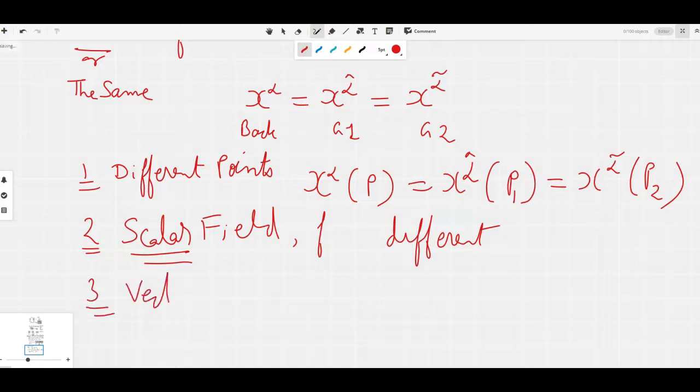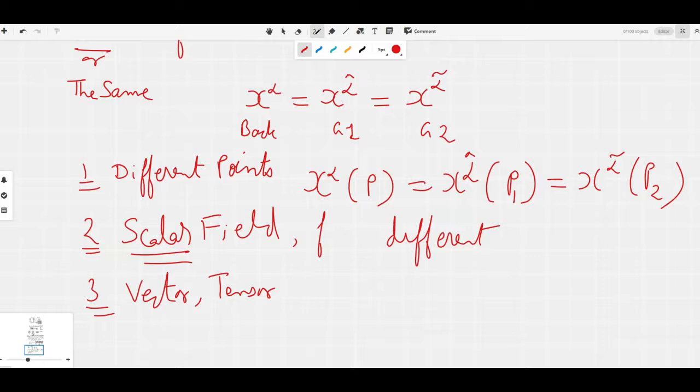And vector and tensor values will, generally speaking, again be different, because we have three different points, and later, when we are developing the framework, we will see how they turn out to be different.